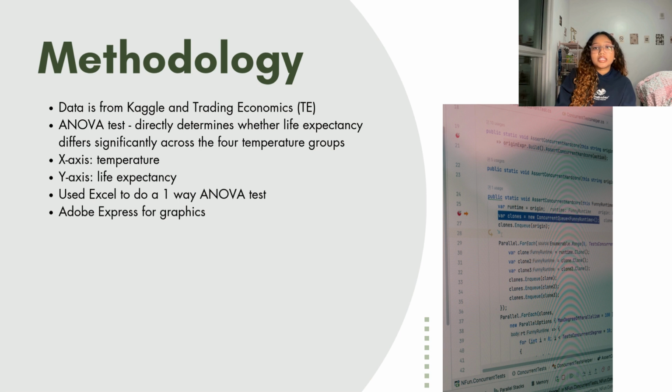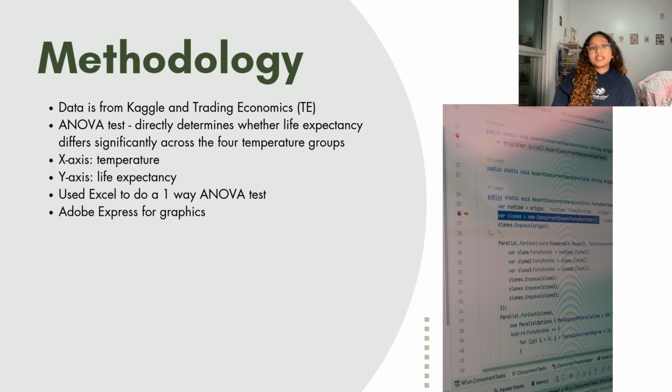ANOVA stands for Analysis of Variance, and it's designed specifically to check whether the means of 3 or more groups are significantly different from each other. Instead of doing multiple t-tests, which would increase your chance of error by a lot, ANOVA performs one overall test, and that compares the variation between the groups to the variation within the groups. If the between group differences are much larger than the within group differences, then the ANOVA will detect that, and it should result in a lower p-value. In my project, the ANOVA is testing whether climate category has an effect on life expectancy.